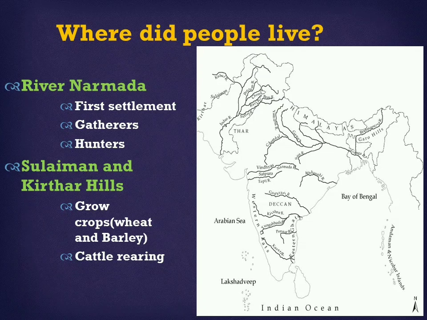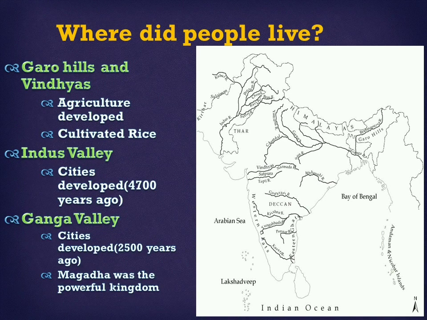Children, refer to page number 2, map 1. Where did people live? The first settlement was at the river Narmada. Some of the earliest people who lived here were skilled gatherers, that is, people who gathered their food. They also hunted animals. In the Suleiman and Kirthar hills, people first began to grow crops such as wheat and barley about 8000 years ago, and also reared sheep, goat, and cattle.